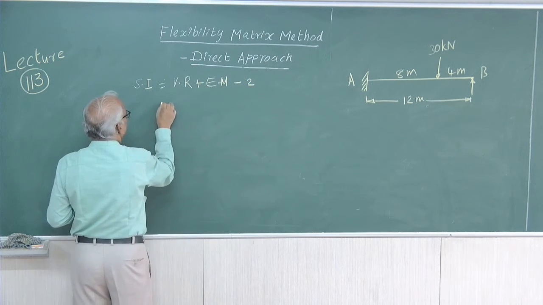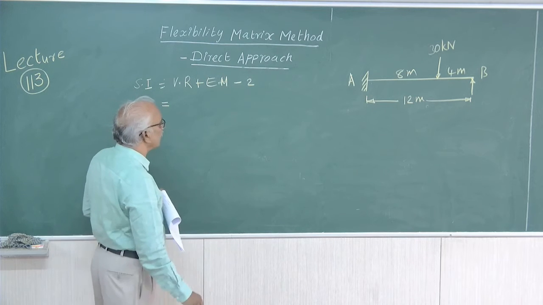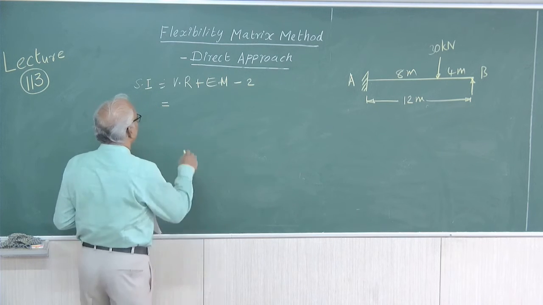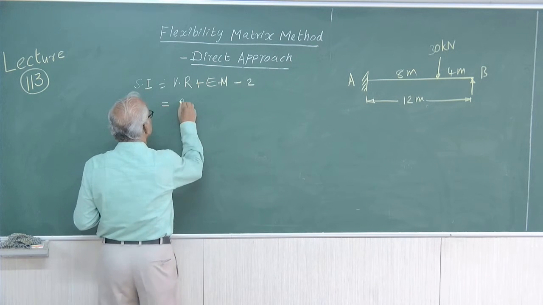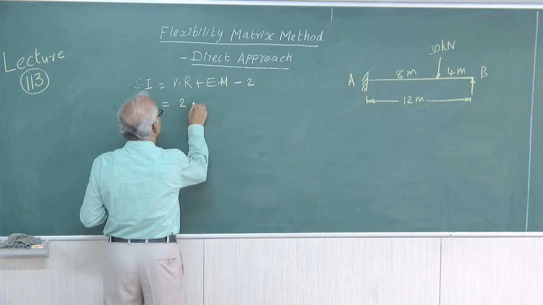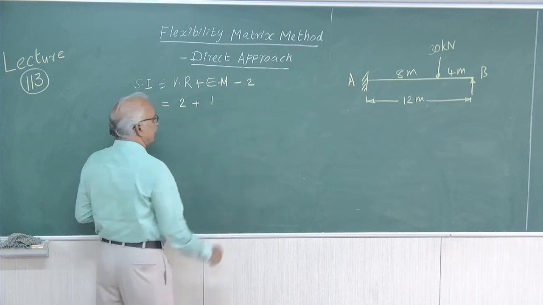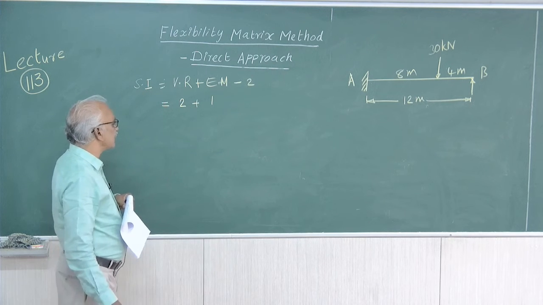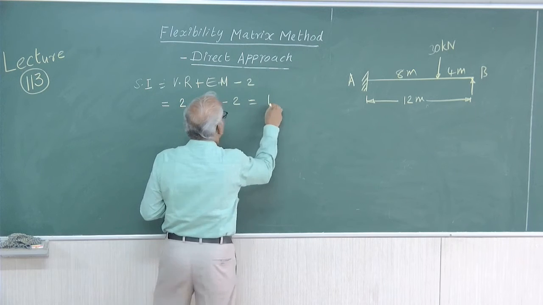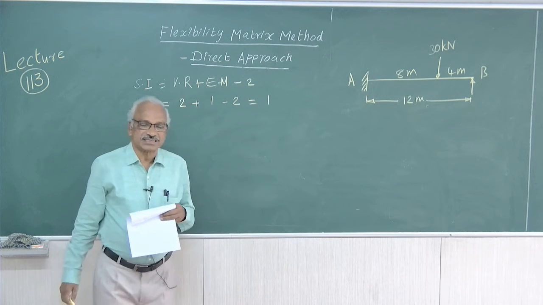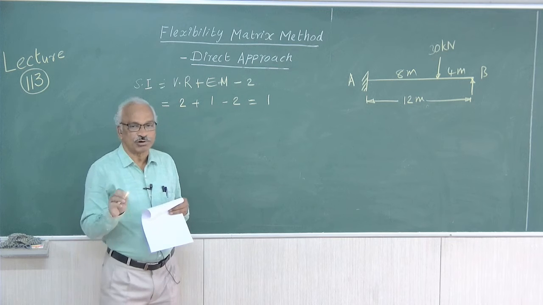This we have already discussed a number of times. There are two vertical reactions, one at A and the other at B, plus one end moment at A. At support A, there is an end moment. 2 plus 1 minus 2 equals 1. So, the structure is statically indeterminate to 1 degree.